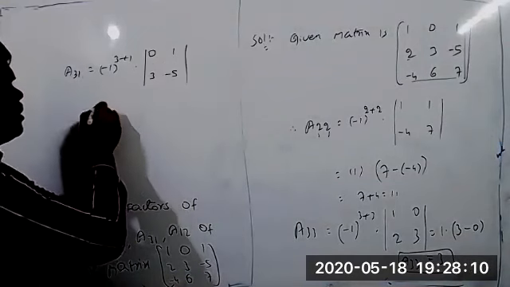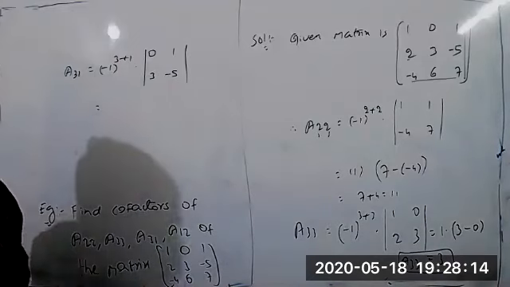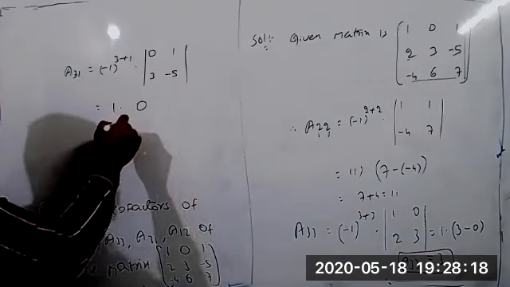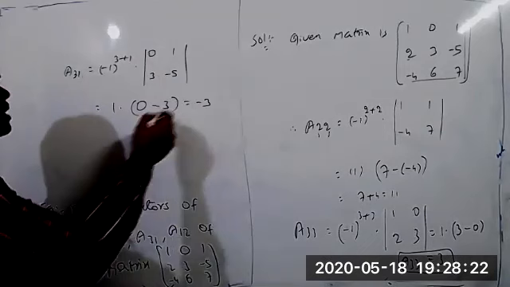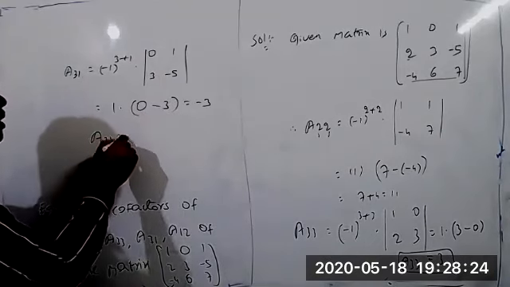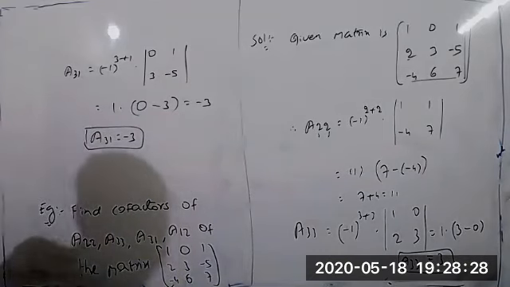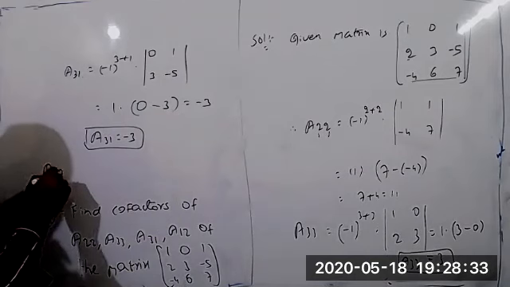It's correct. So this is minus 1 whole power 3 plus 1 equal to 4, means minus 1 whole power even equal to always plus 1 we are getting. So 1 into 0 into minus 5 equal to 0. Minus 3 into 1 equal to 3. So it is equal to minus 3. So the value of A31 equal to minus 3. Now, next, the value of A12 required.